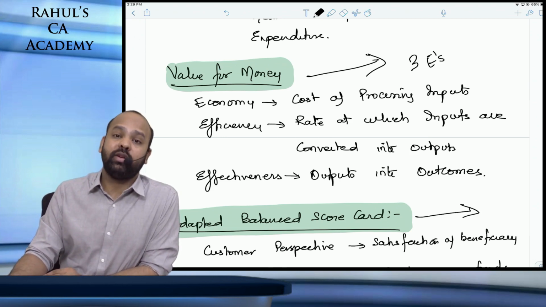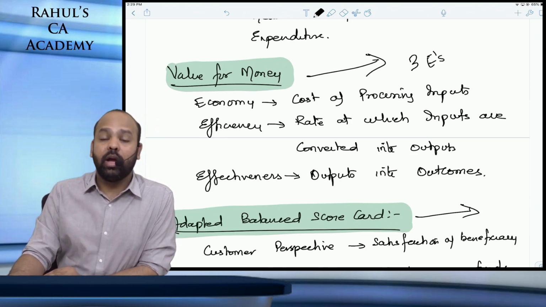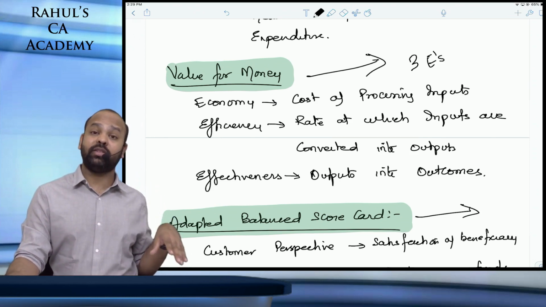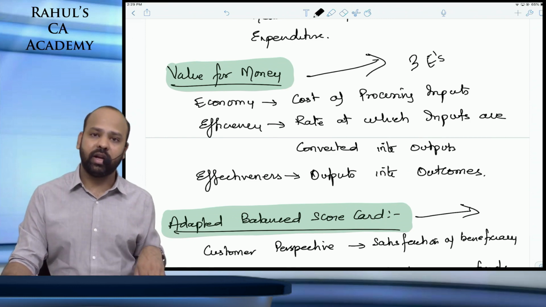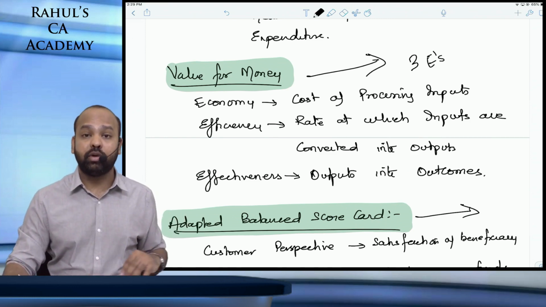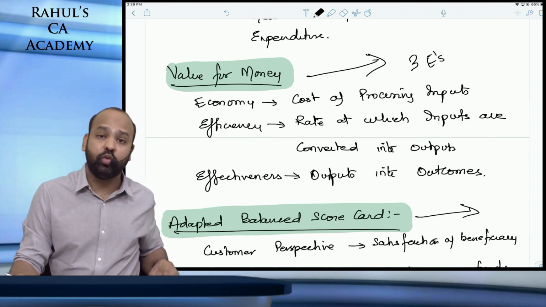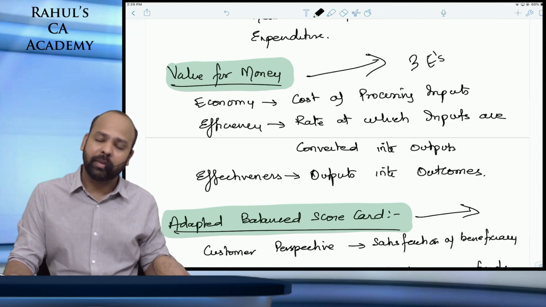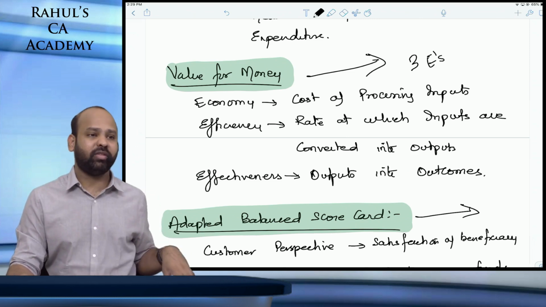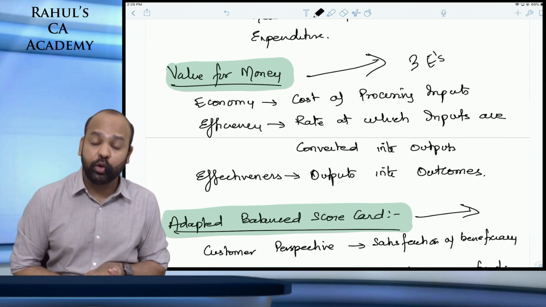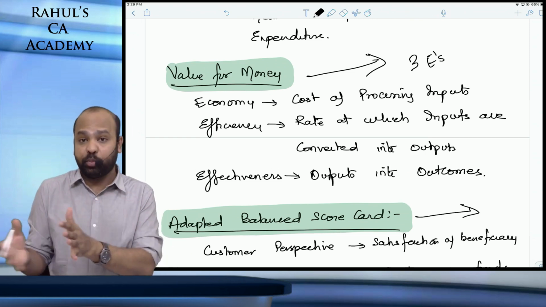How many students are you able to cover? Effectiveness is, okay, you have imparted education, but did the students excel? As I remember that example, under a research they found out that only 11% of students who were educated under a non-profit organization scheme knew basic maths. Only 11% of students knew basic maths. So effectiveness is about the outputs: how effective are those outputs that you're creating?